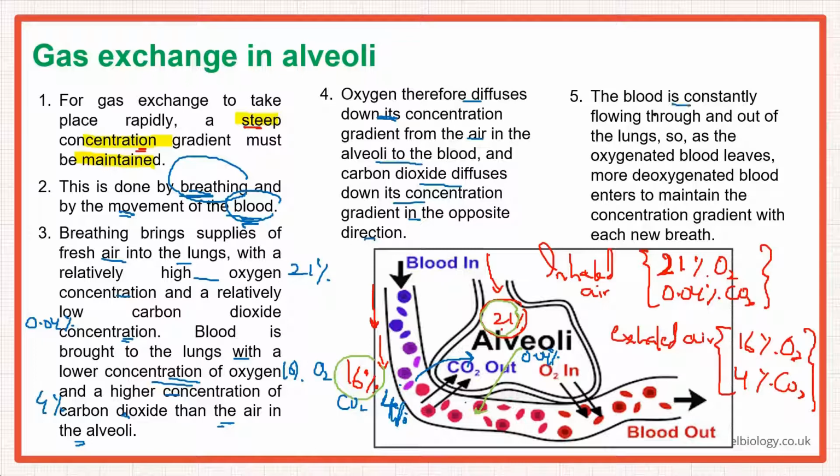The blood is constantly flowing through and out of the lungs. So as the oxygenated blood leaves, more deoxygenated blood enters to maintain the concentration gradient with each new breath, right? The blood will come in from the pulmonary artery, but then after getting oxygenated, it will move out as oxygenated blood through the pulmonary vein. The heart will keep on pumping, and as you're breathing in, this concentration gradient will remain there. So this is the whole process of gas exchange in the alveoli.